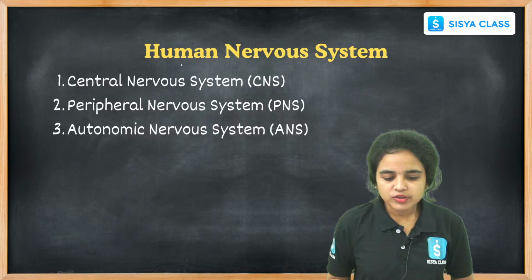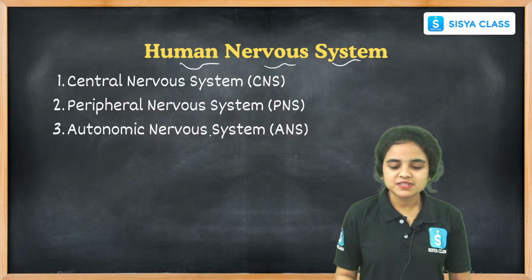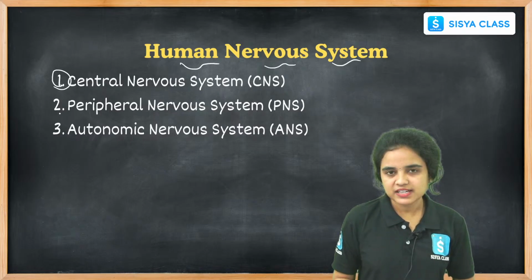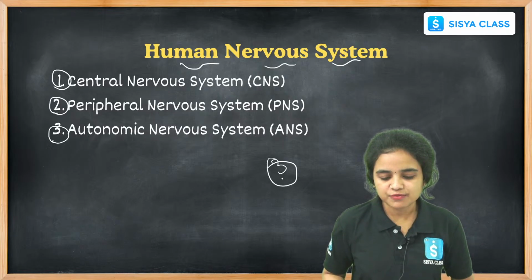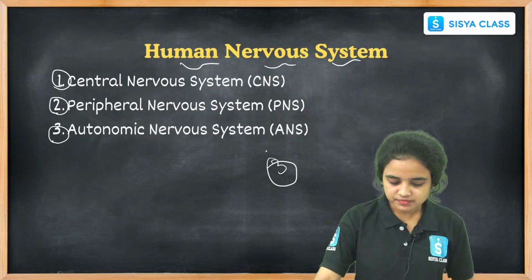And let us see about the human nerve system. There are three nerve systems present in our human body: the central nerve system, CNS, the peripheral nerve system, and the autonomic nerve system. These are the three nerve systems that we can find in the human body. Let us learn about each in detail.